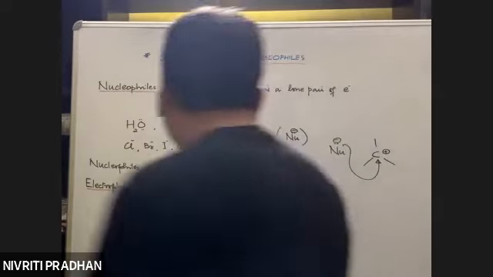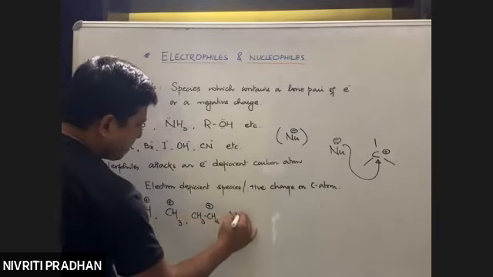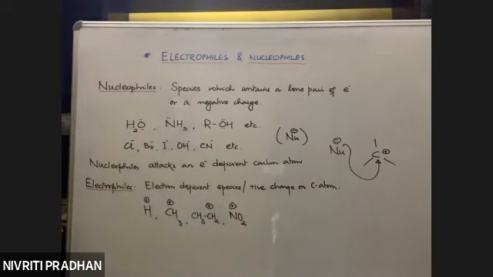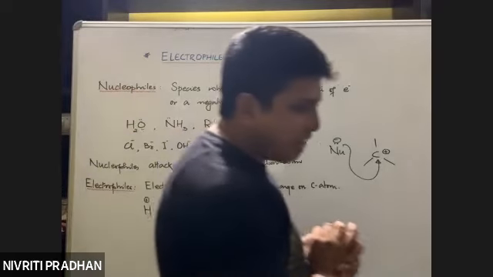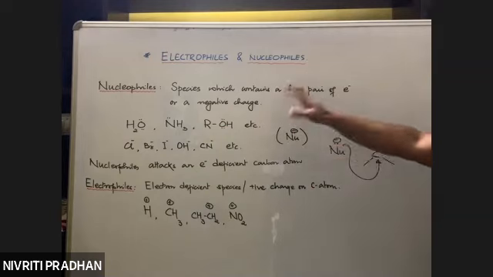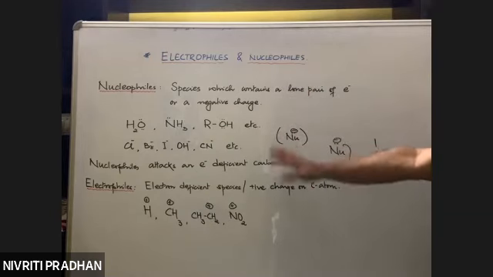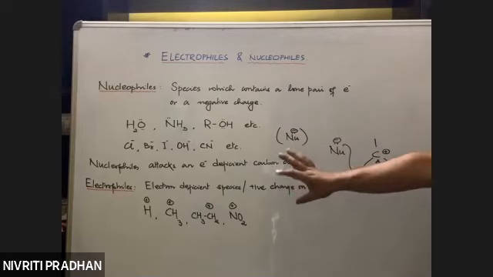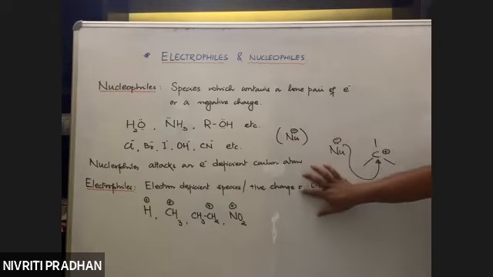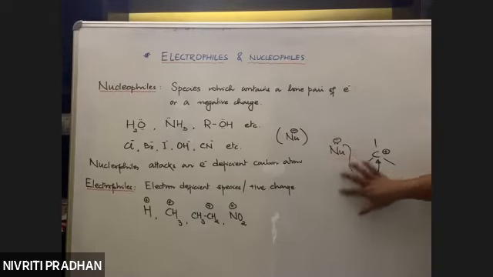Say if I have NO2 positive, it behaves as an electrophile like this. So there are two types of species. One is known as a nucleophile, meaning a species containing a lone pair or a negative charge. Examples are these. This will come up in almost every chapter, electrophile and nucleophile. Electrophiles are electron deficient species, that means they contain a positive charge, either on a carbon atom or on other atoms.